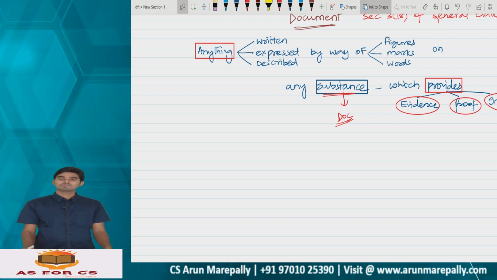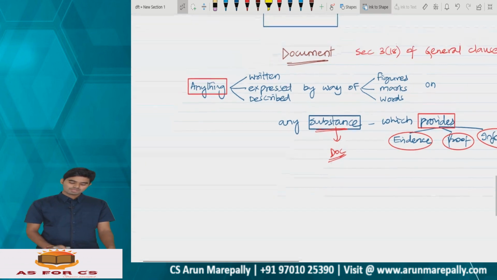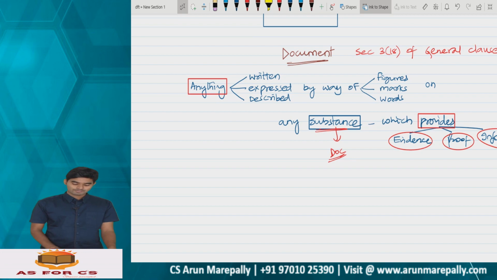A notice of an AGM is a document. Yes, it is described on paper by way of words and figures, giving you proof or evidence that a company is going to conduct or convened an AGM on such and such date at such and such place. So be it paper or any other substance which gives you some information, evidence or proof, that substance will become a document. Clear, everyone? So that is the concept of a document.